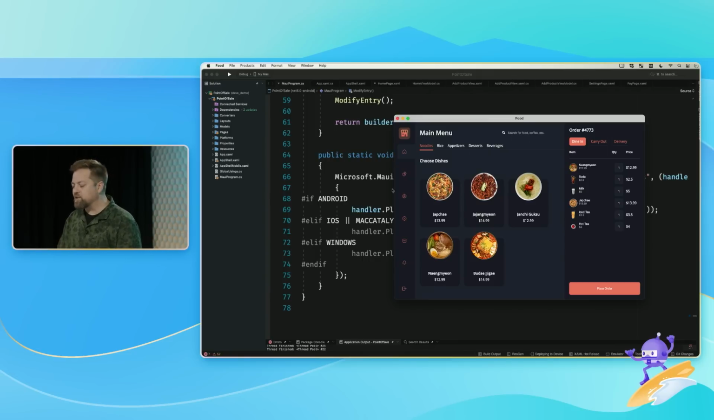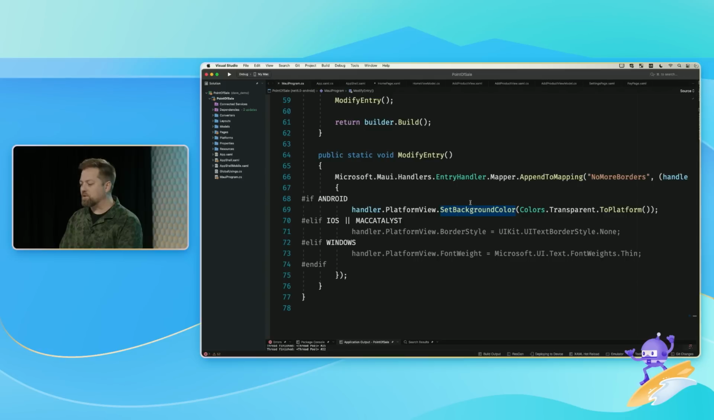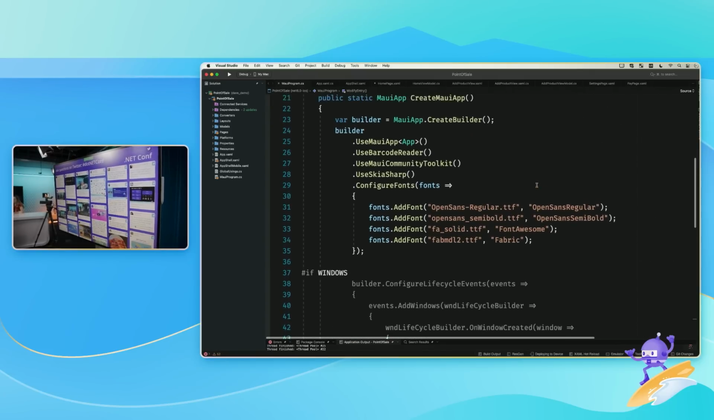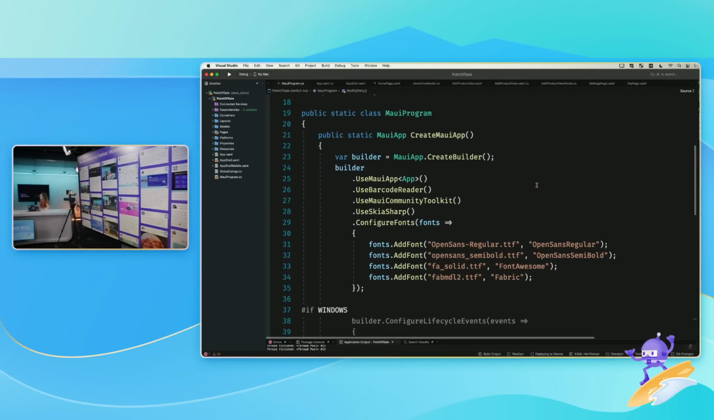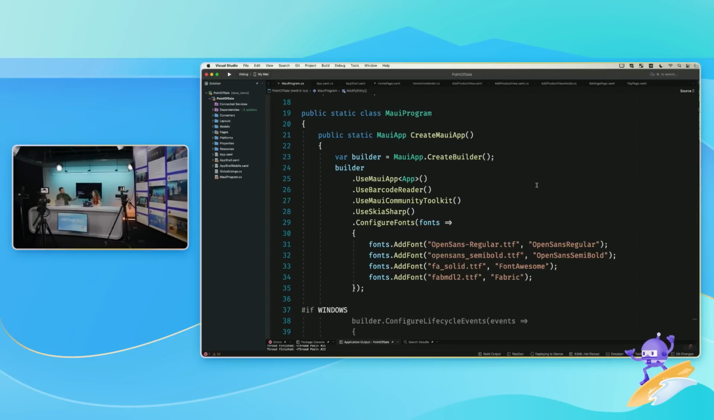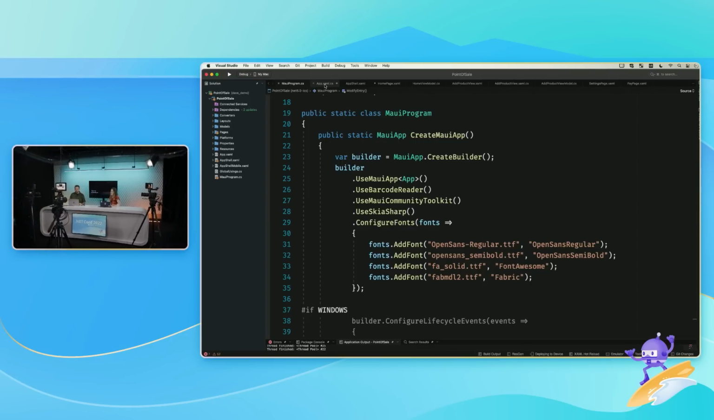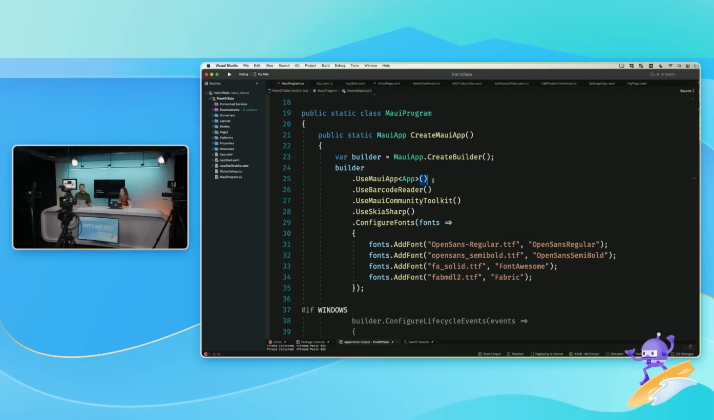So that's that entry, and that's why I have this code here. Just by doing these simple things, in this case for iOS and Mac Catalyst, I remove the border style. See, if I go to iOS, now that code is highlighted. Cool. So that's all I had to do to get that entry to look the way I wanted it to, basically make it naked so that I could paint over it. So let's step further into the code here.